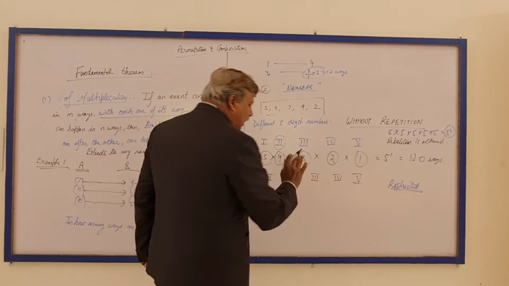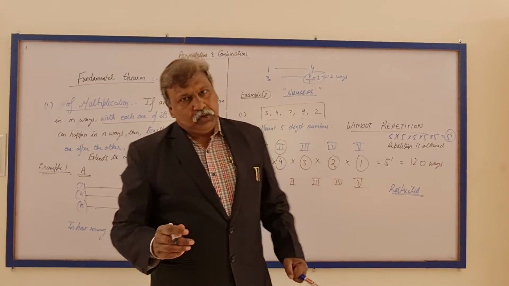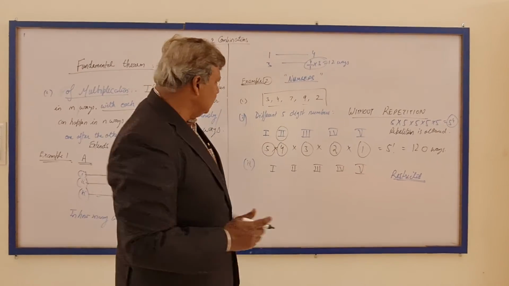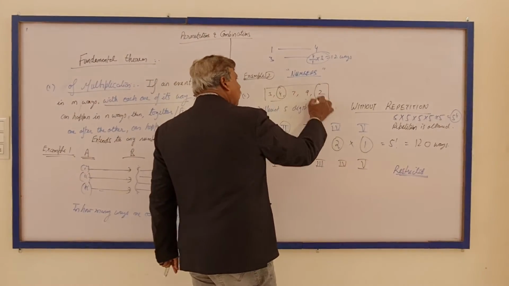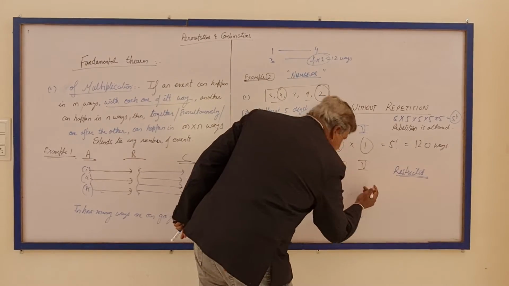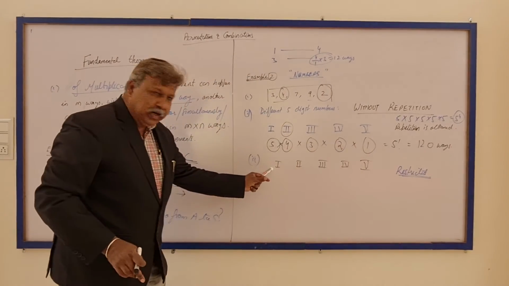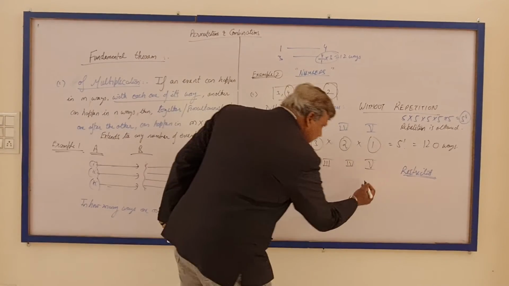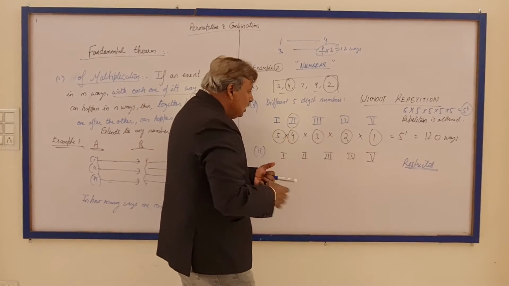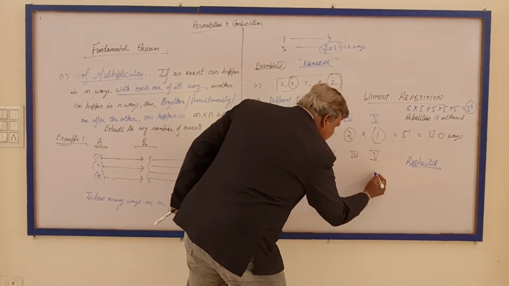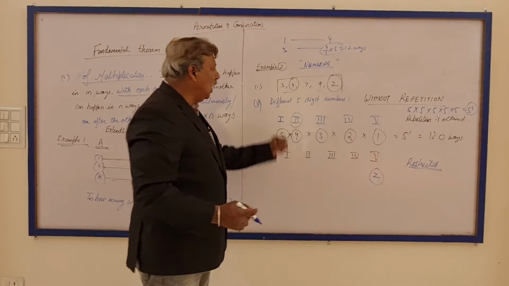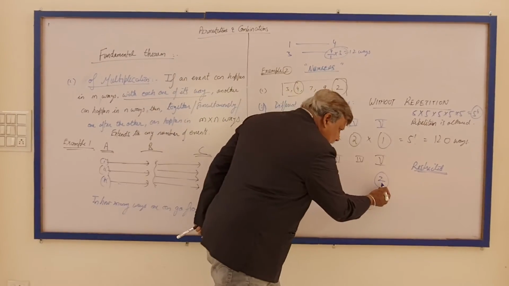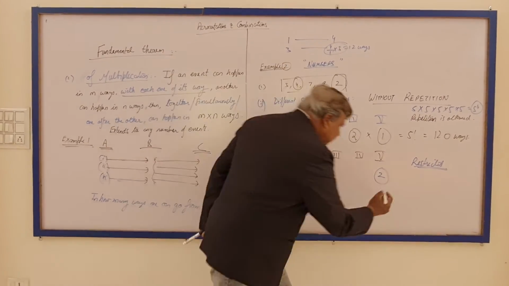For a number to be even, I should have 2 or 4, an even digit, at the last place. So how many even digits do we have? 4 and 2. So rather than starting from the first place, I consider where the restriction begins. This place can be filled in 2 ways. Am I right? How? Either I can fill 2 or I can fill 4. Any of the digits from 2 or 4 can be placed here.